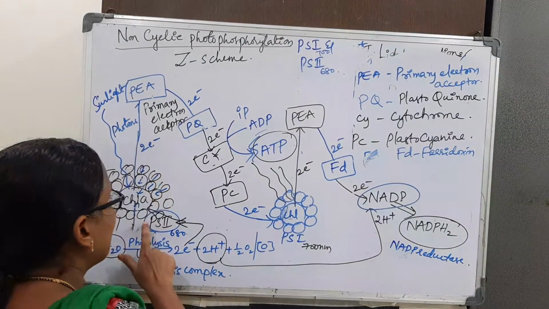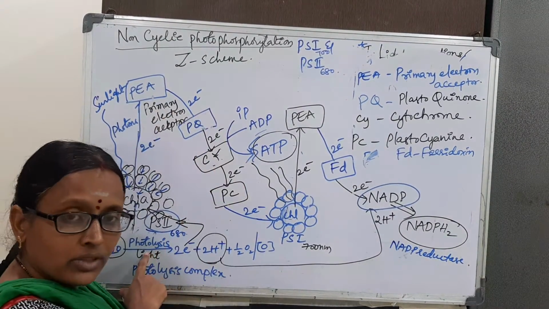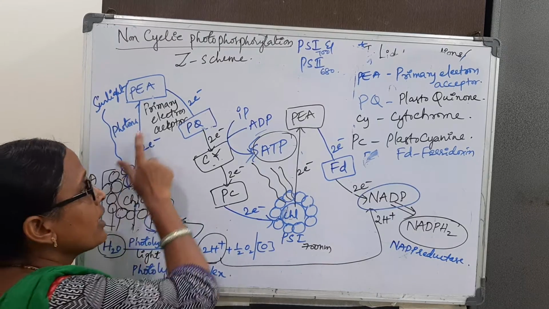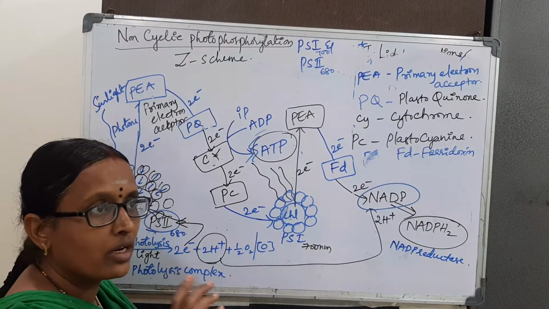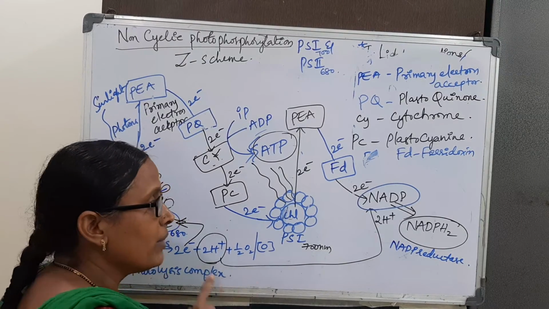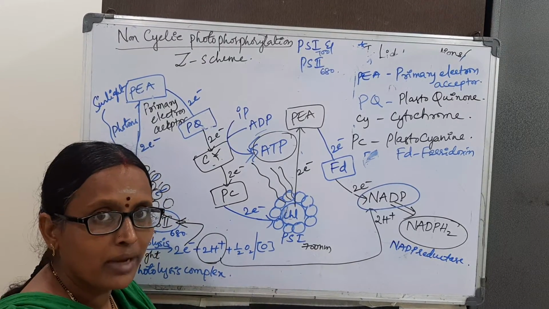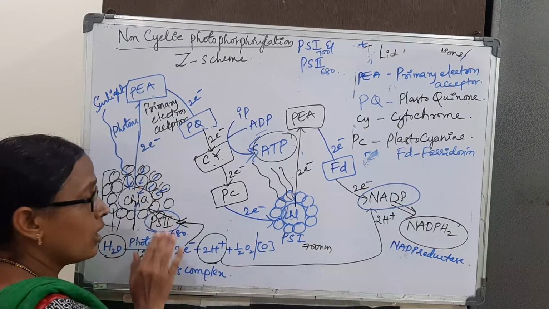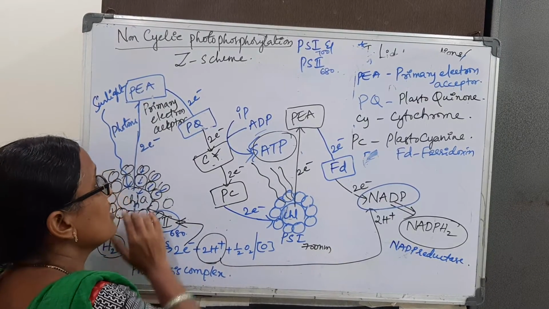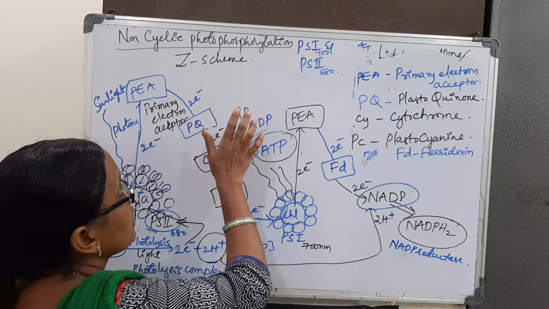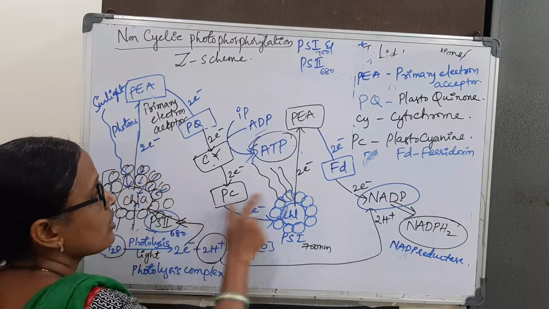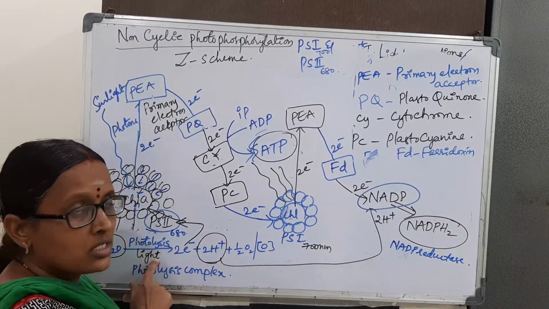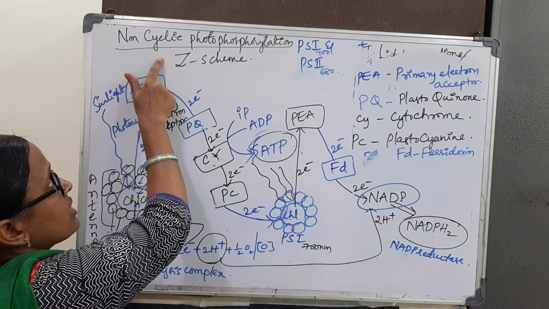Because the excited electrons from photosystem 2 are not coming back to photosystem 2. They are not coming back to where they were released. If they come back, it is cyclic. That is the reason it is non-cyclic. Non-cyclic means excited electrons are not coming back to the system. So that is the reason it is called non-cyclic.